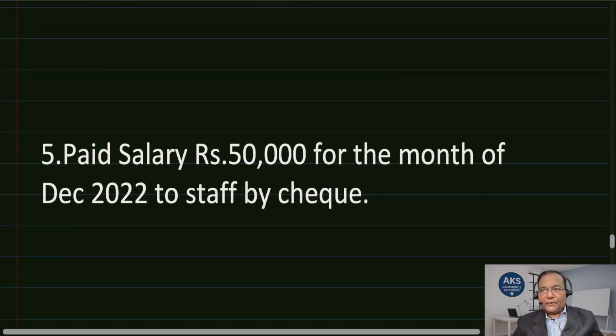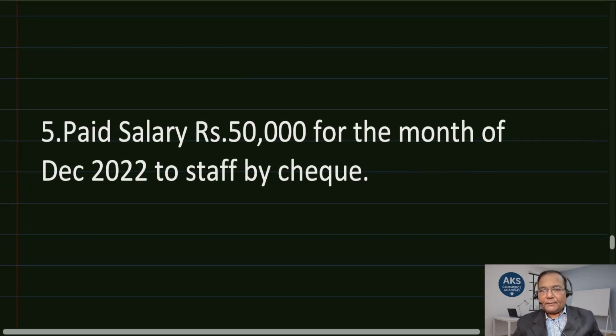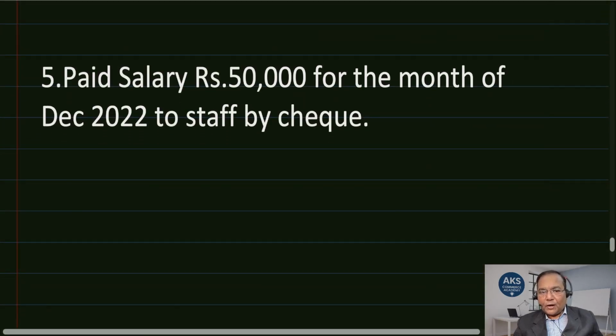Paid a salary of rupees how much? 50,000 for the month of December by a check. So the two accounts, one is salary and the second one is bank.